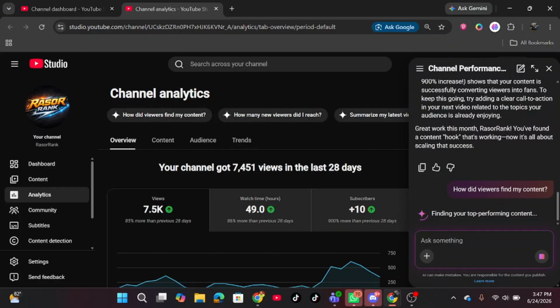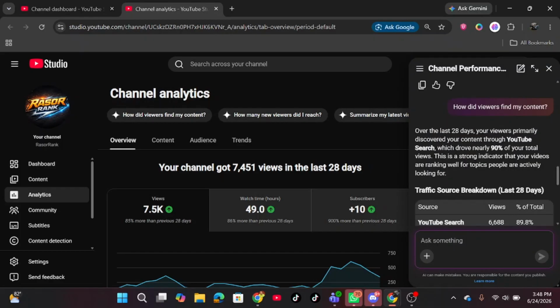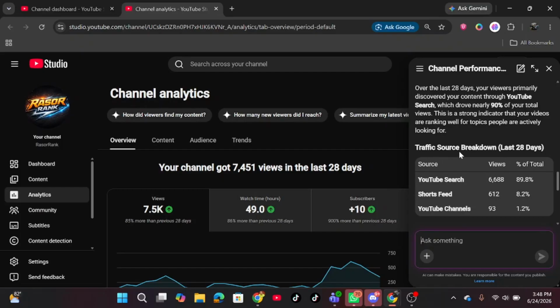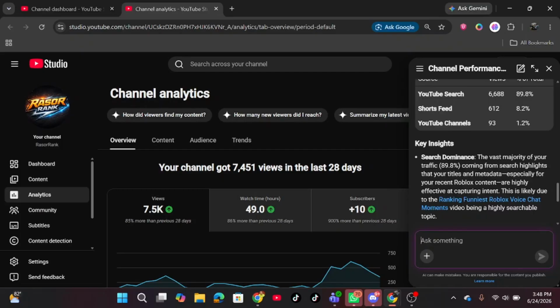As you can see, find your top performing content. Over the last 28 days, your viewers primarily discovered your content through YouTube search, which drove nearly 90% of your total views. This is a strong indicator that your videos are ranking well for topics people are actively looking for. Down here, I have more information, traffic source breakdown, last 28 days. If you're a creator, you should be using this by now, to be honest.